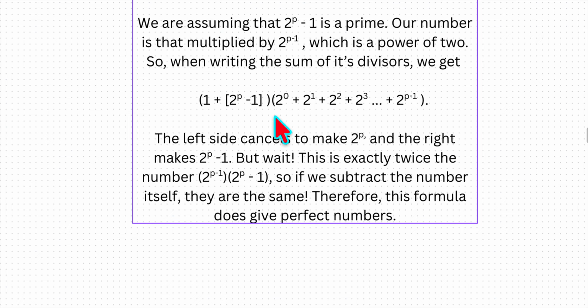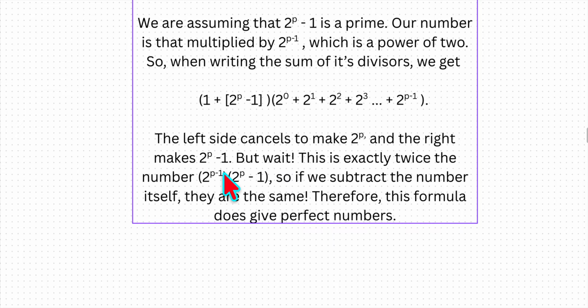And the left side cancels to make 2^p, and the right makes 2^p - 1. Wait, but why is that? Well, suppose we were to add 1, or 2^0. Well, these first two would add to 2^1. And those would add to 2^2, and so on, until we get 2^p. But since we added 1 in the first place, we have to subtract 1 to get 2^p - 1. Wait a second.